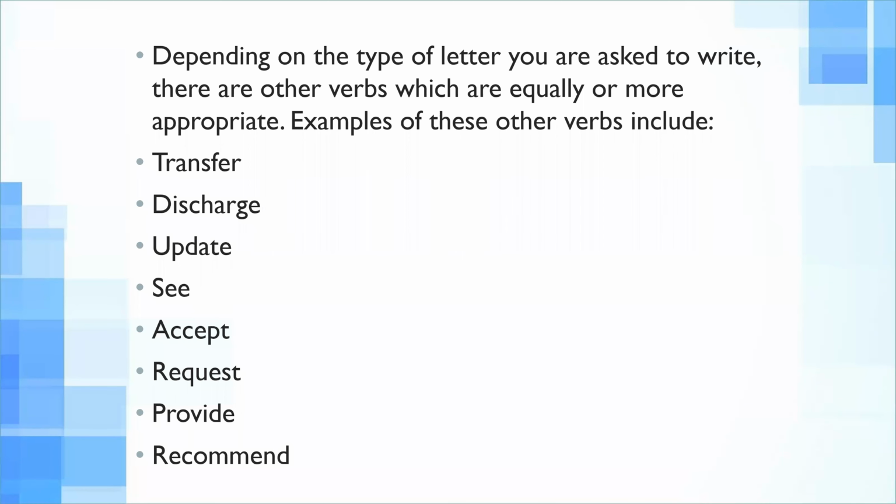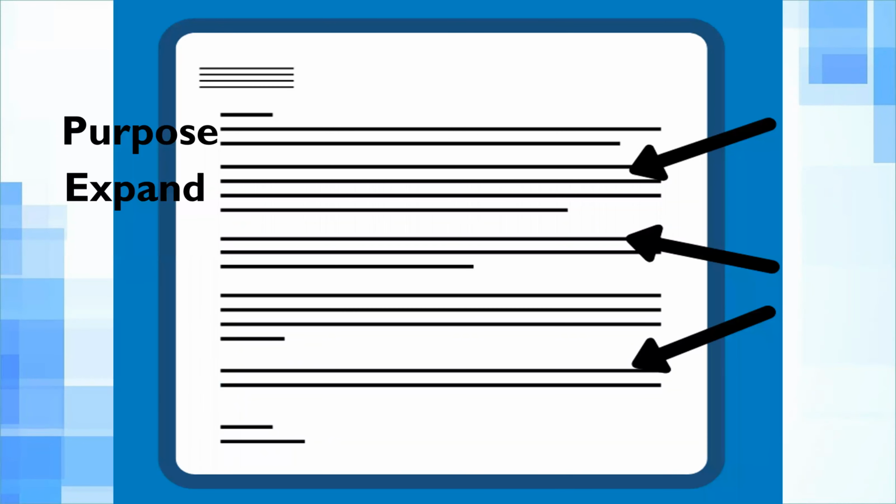For example, you are discharging a patient. You will mention that verb so that you have made it very, very clear why you are writing it. For example, if you are requesting specialist advice about something, you're going to say that exact word. I'm requesting you for specialist advice on her diabetic control. You're not going to say that her diabetic control is not good, I am sending you to her care. It's not appropriate. I'm sending her to your care. Sorry.